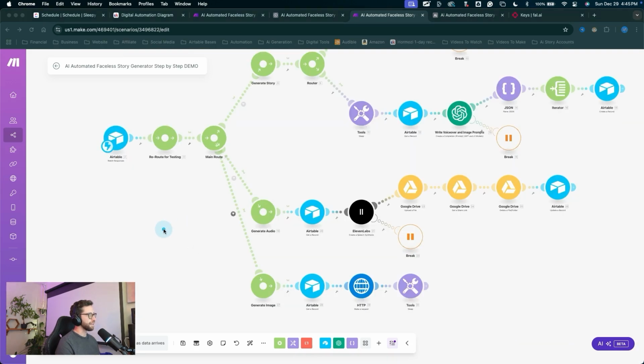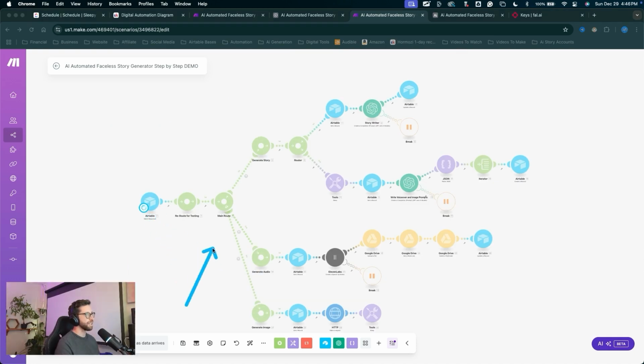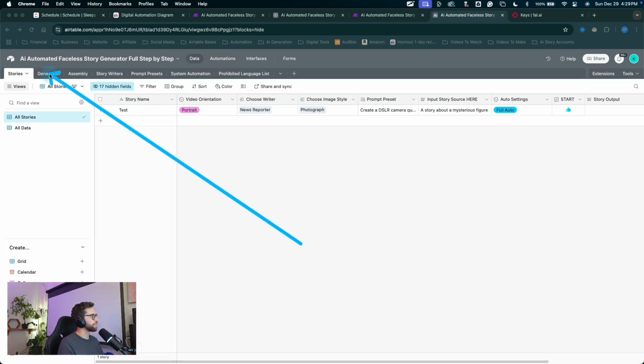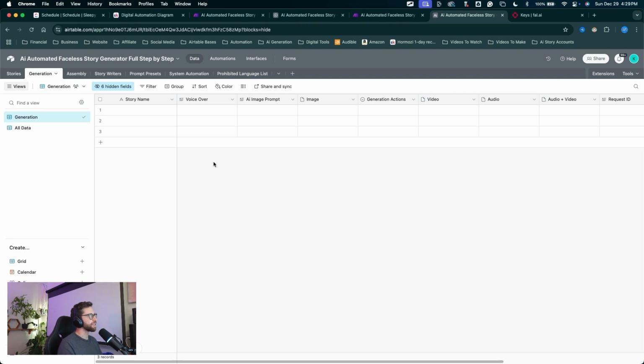Now we can run this scenario to push data through. I'll come down and click save and click run once. Now it's going to sit here waiting for us to send some signals through. So let's jump back into Airtable. I'll come into the data, come into the generation table. Again, we're trying to push some data through the image generation. So we're going to fake an image generation request right now.